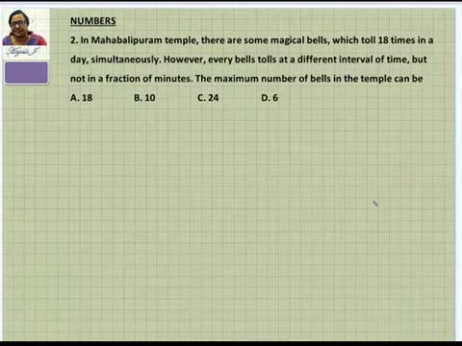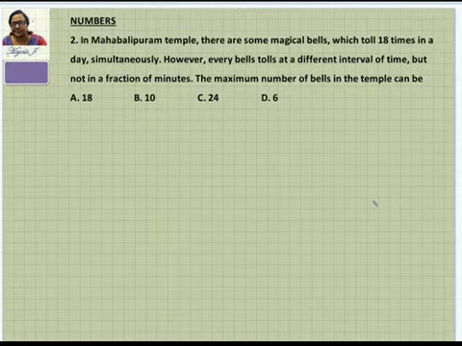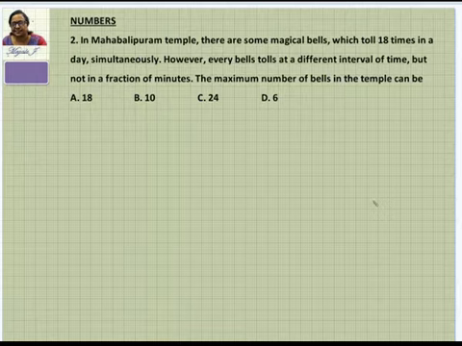In Mahabalipuram, there are some magical bells which toll 18 times in a day simultaneously. However, every bell tolls at a different interval of time, but not in a fraction of minutes. The maximum number of bells in the temple can be? Well, you have to just see the problem and understand what exactly the problem is. It's a word problem. Mostly LCM and HCF will have this kind of application. So we'll see here how to solve this problem.